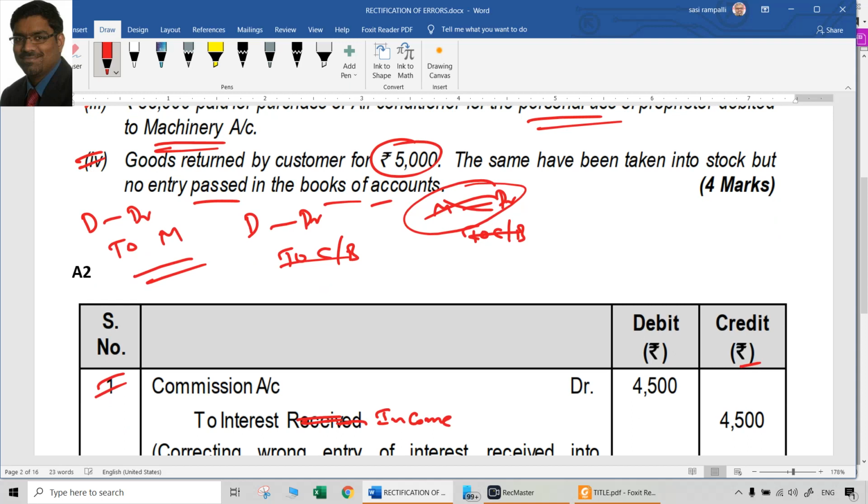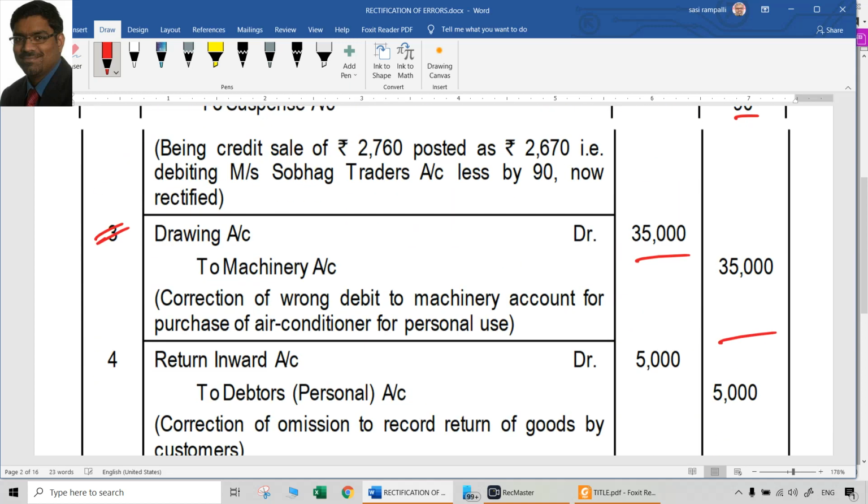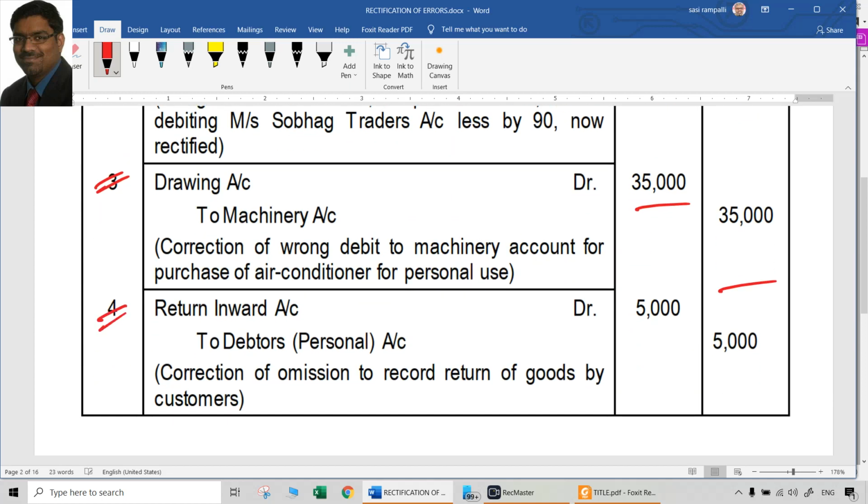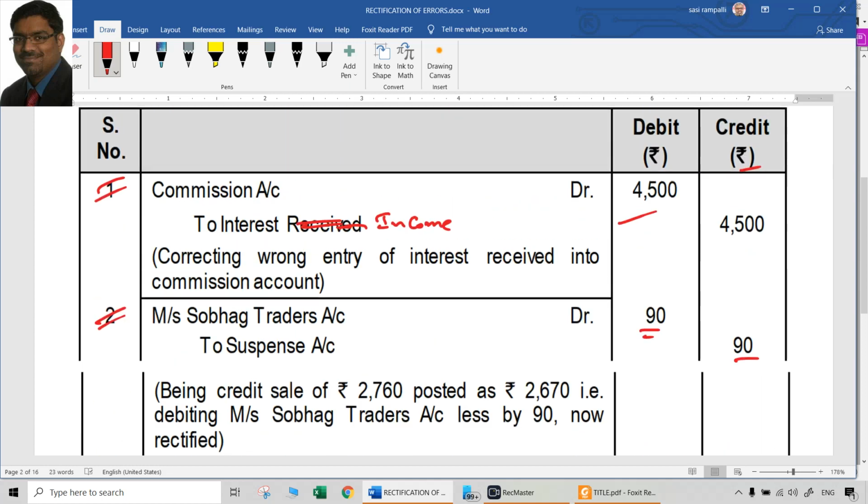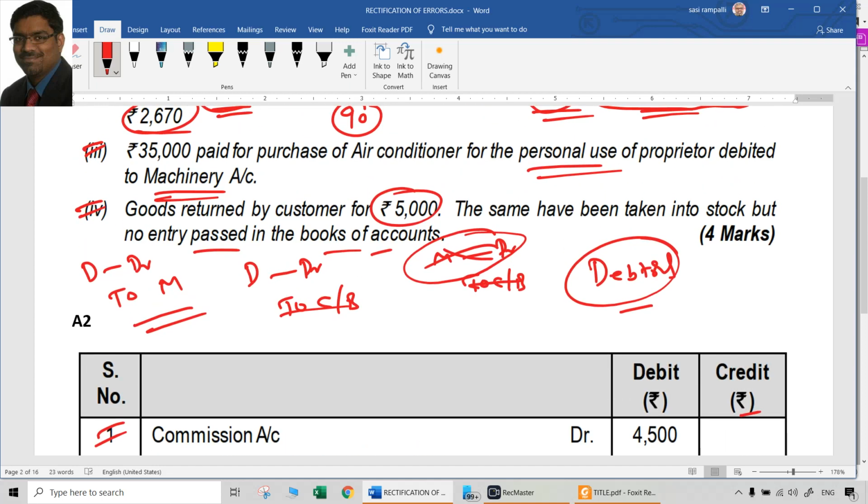You cannot use the customer account. If it is a particular name of a person like X, Y, P, Ramu, Raju, you can use that name. If the word used is customer, a customer in accounts is a debtor. So the entry ideally has to be sales returns account debit to debtors account. Sales returns can also be called return inward account. Whichever name you use, that's not a problem. But it is sales returns account debit to debtors account, amount 5,000. It is an error of omission now being rectified by passing the correct entry.